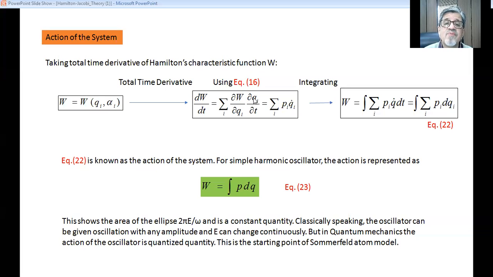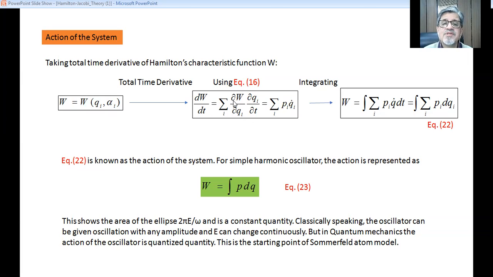But if we take a total time derivative, it is possible to express it in terms of partial derivatives. If we consider that it is independent of time, but we take a total time derivative, mathematically we can split it into partial derivatives. So dW by dt is the summation over i of del W by del qi times del qi by del t, plus del W by del alpha times del alpha by del t. Alpha is a constant, so that term is 0.